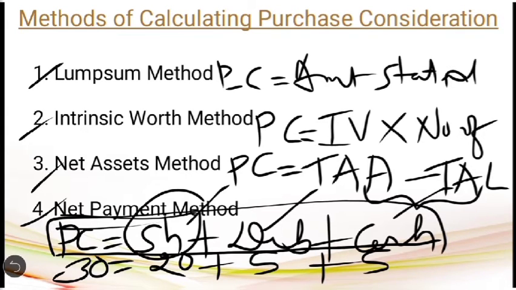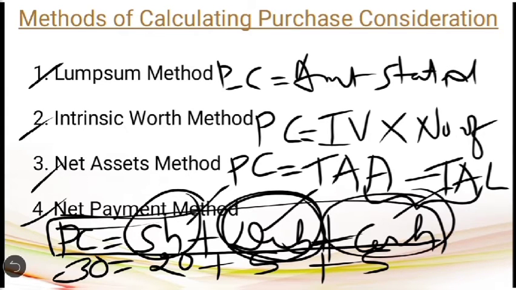What is the meaning of value of shares received? There you should know the number of shares received and the issue price. When you multiply the number of shares and the issue price, you get the value of shares. Similarly, in case of debentures also, they should specifically give you the number of debentures issued and the issue price of the debenture. When you multiply those two, you get the value of debentures. Also, the cash given by the purchasing company should be specifically given. So when you add all these three items, you get the purchase consideration.